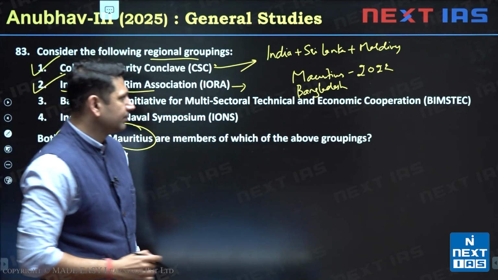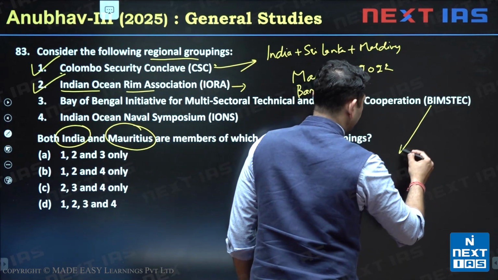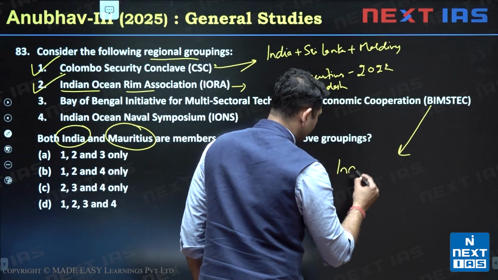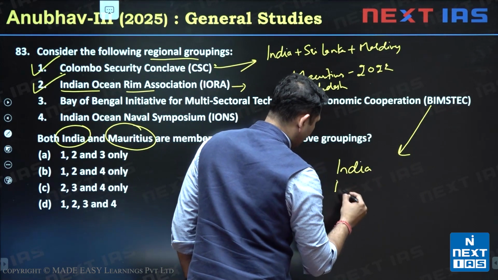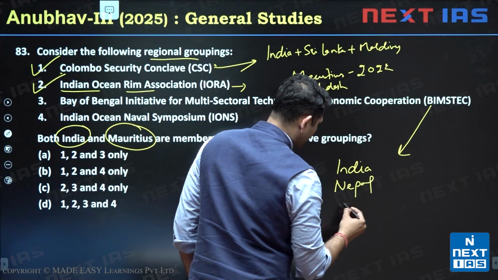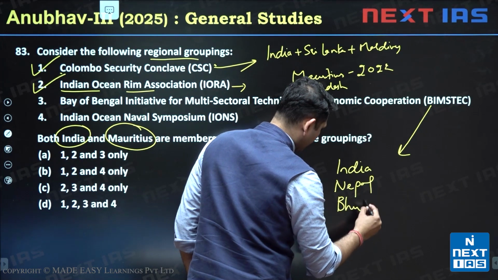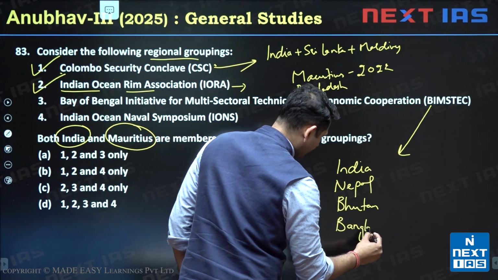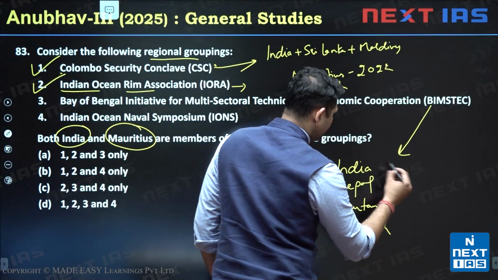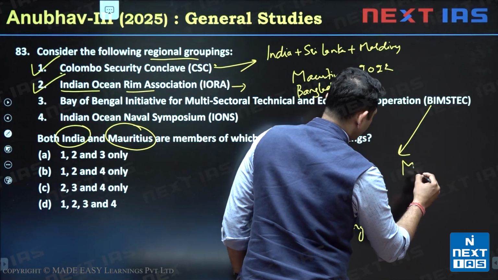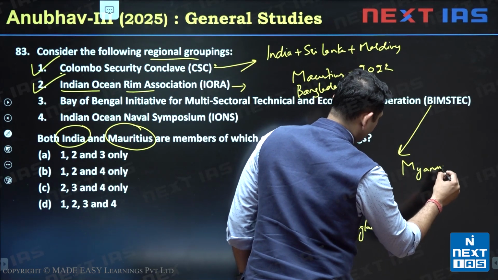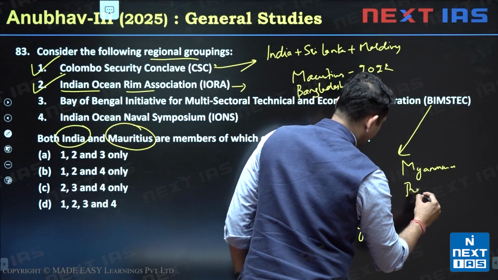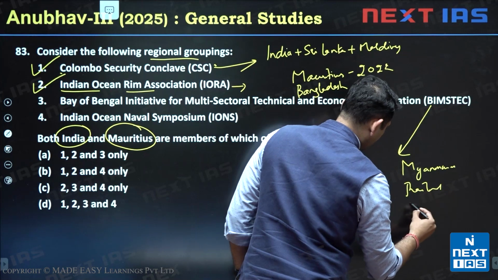Third one is BIMSTEC. BIMSTEC is formed by the grouping of India, Nepal, Bhutan, then Bangladesh, then we have Myanmar, Thailand, Sri Lanka.